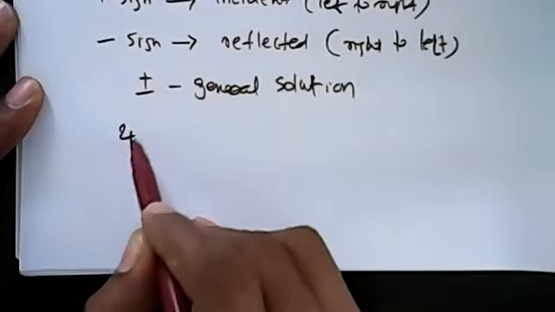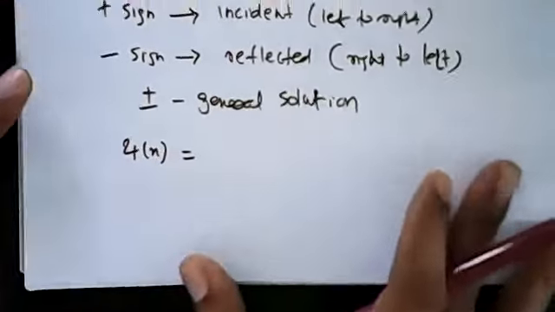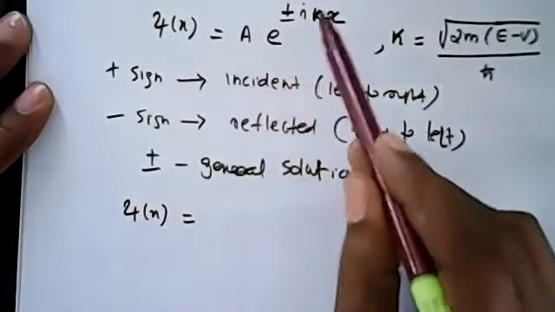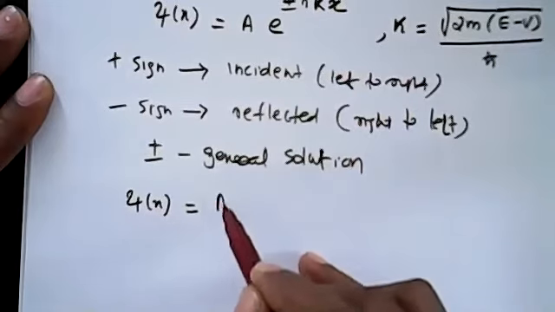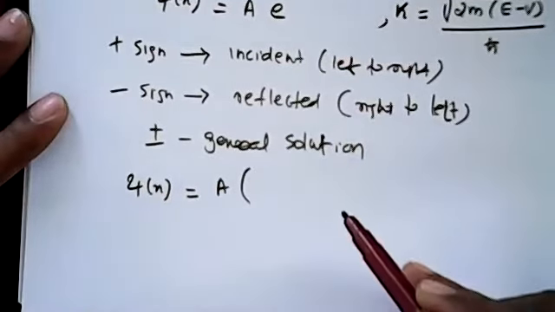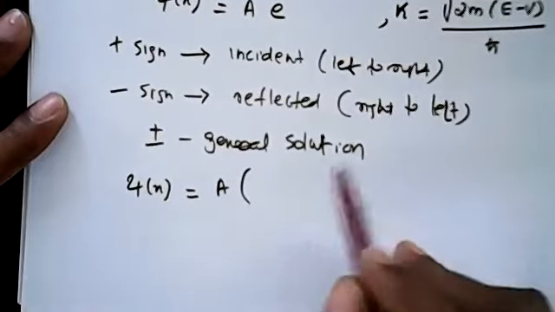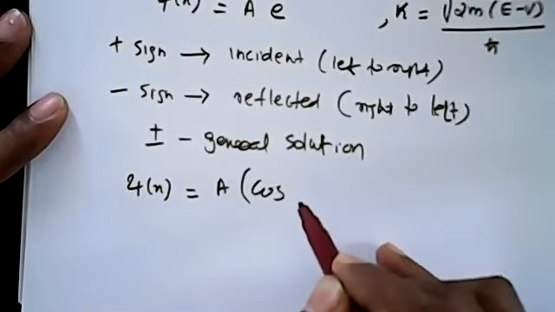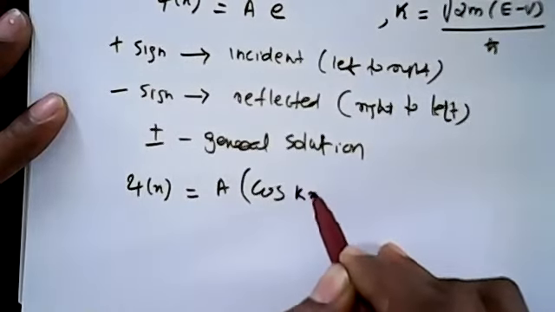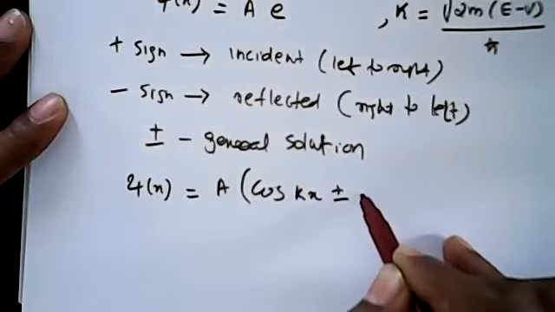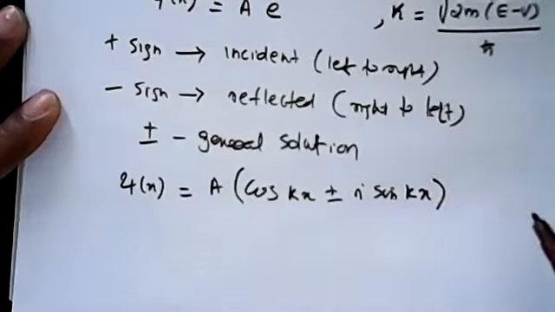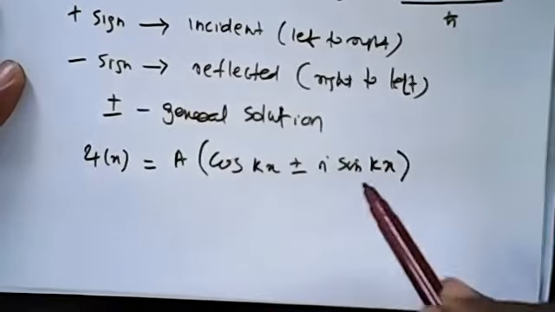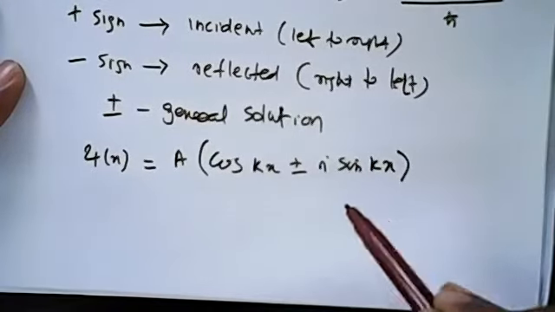So actually psi of x can be written as a into e to the power of i theta, that is a into, you can expand it using the trigonometric functions, cos kx plus or minus i sin kx, means a combination of cosine and sine.